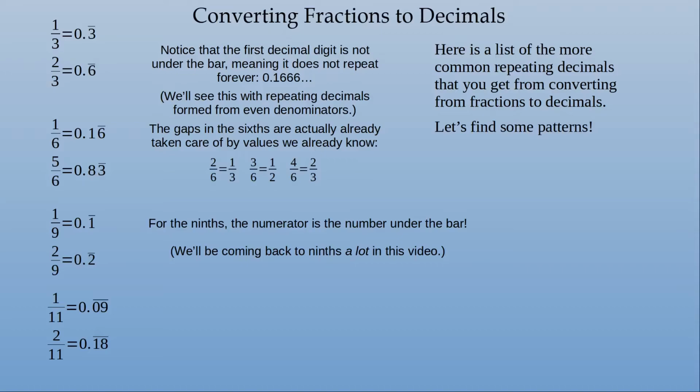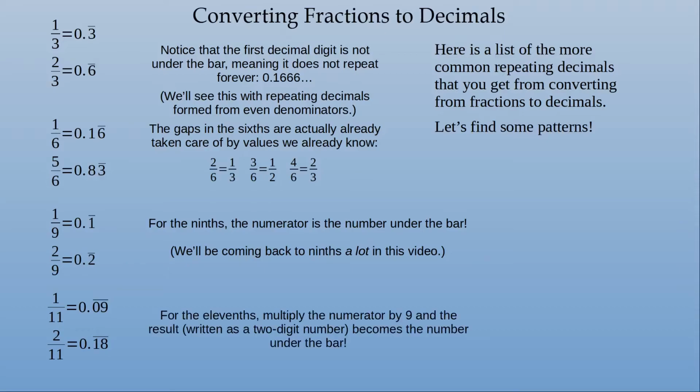11ths. 11ths are pretty interesting. 1/11 is 0.bar09. 2/11 is 0.bar18. So we've got a 09 and an 18, and then you could imagine 3/11 would be 0.bar what? 27, because they're all just multiples of 9. That's interesting. So for the 11ths, we multiply the numerator by 9, and the result, when written as a 2-digit number, becomes the number under the bar.